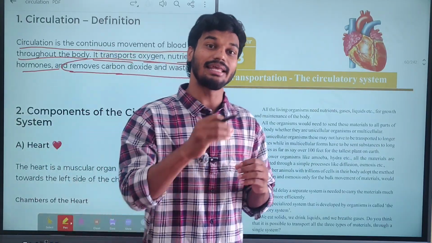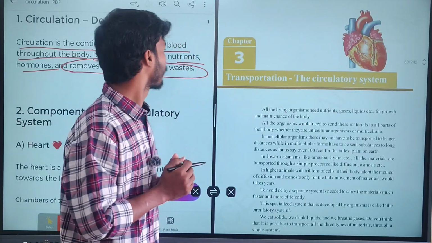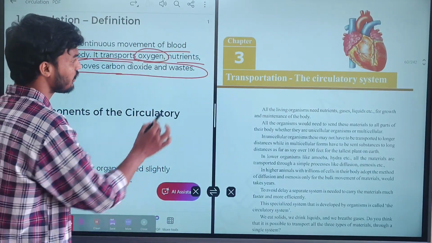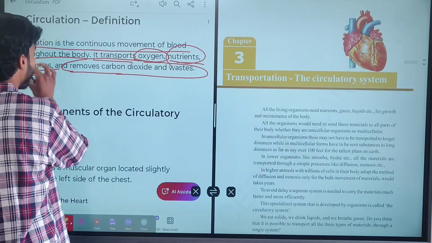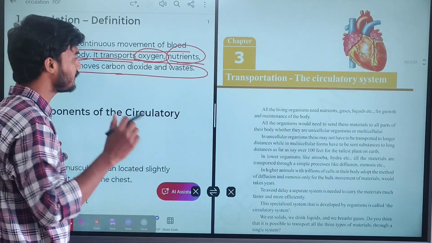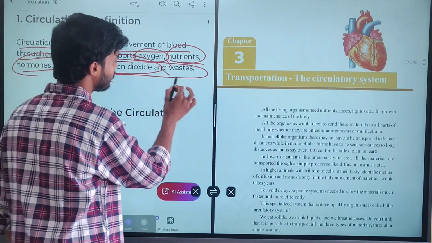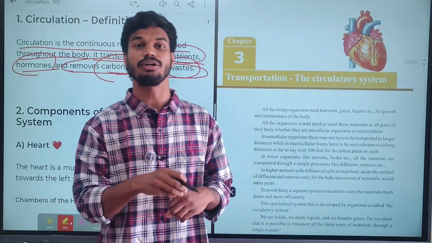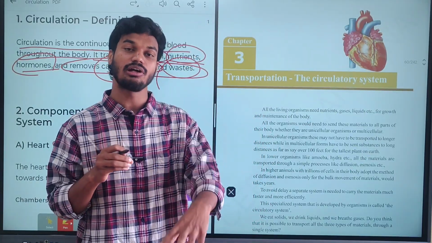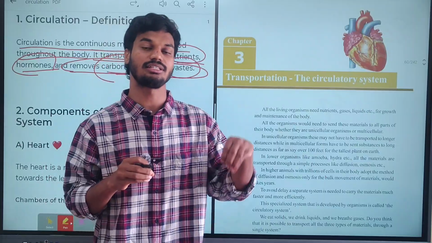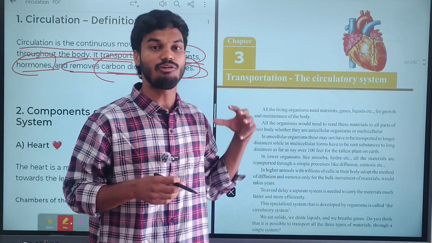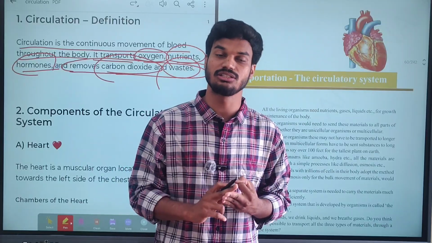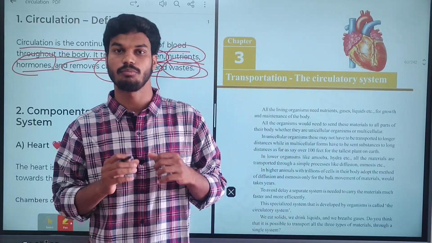In the blood, the blood transfers oxygen, nutrients, hormones, and collects the carbon dioxide and wastages. What are the wastages? Products that are produced in our tissues and cells. It will collect the carbon dioxide and wastages, as well as transport the oxygen, hormones and nutrients to the body.